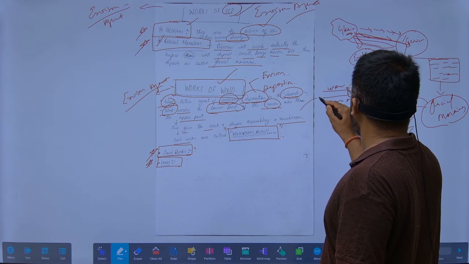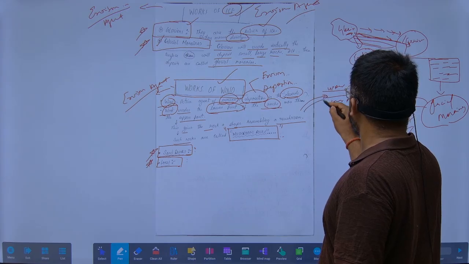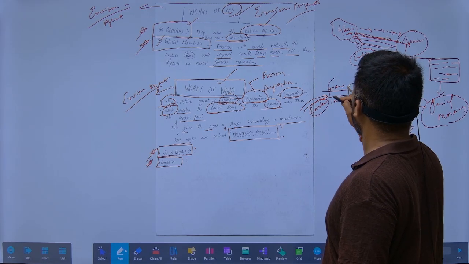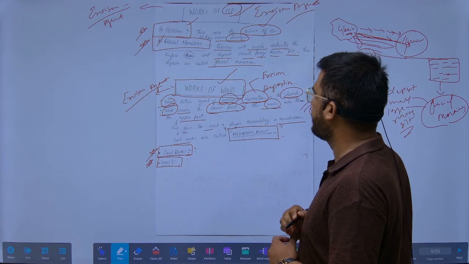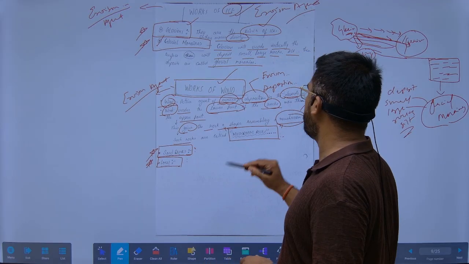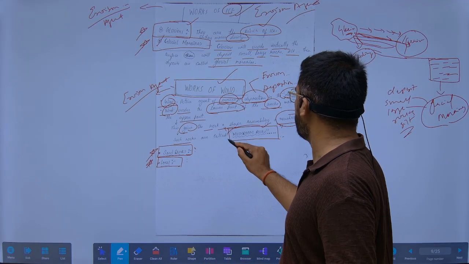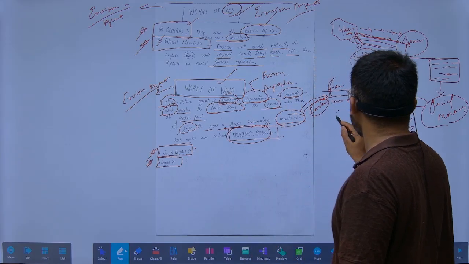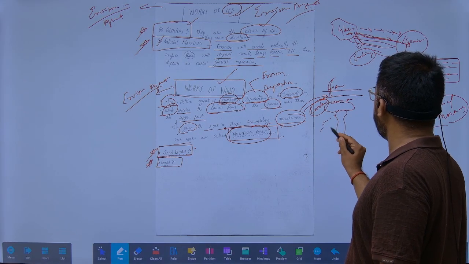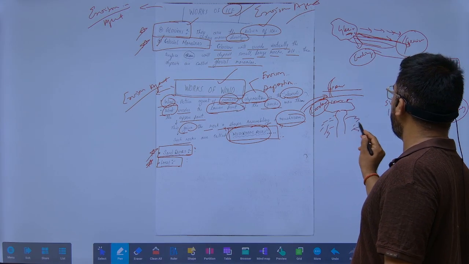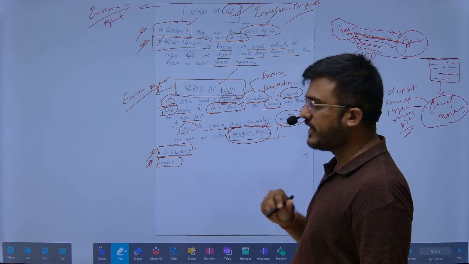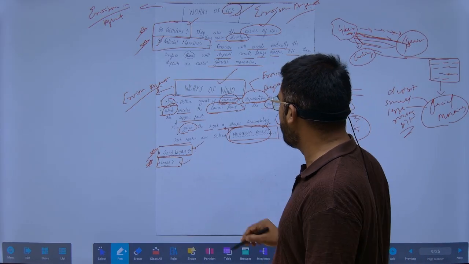Wind will blow like this, and it will erode more of the lower part, and this gives a shape resembling a mushroom. Those types of rocks are called mushroom rocks. In a structure like this, the side areas will get eroded first, so this type of shape will be formed. Sand dunes will be formed. Loess will be formed.